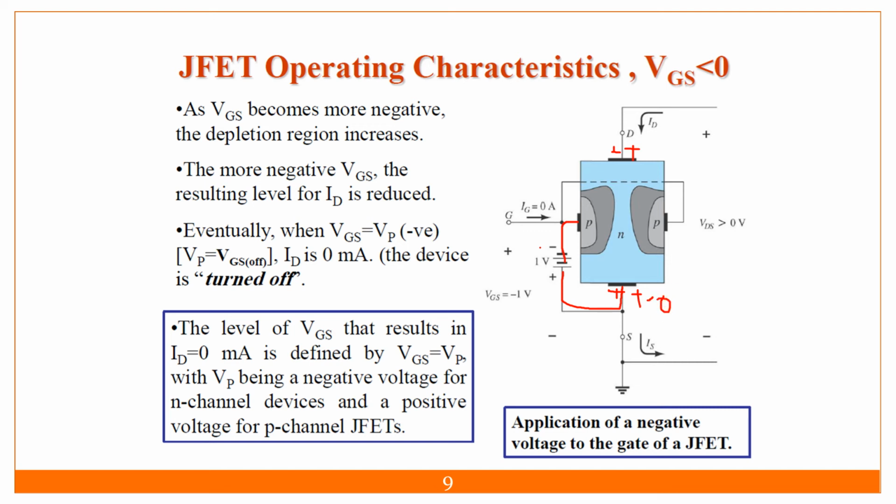Here I am applying a negative voltage. So what will happen in this case? Here, with negative voltage, holes are getting more attracted toward this terminal. That's why the pinch off region moves in this direction.